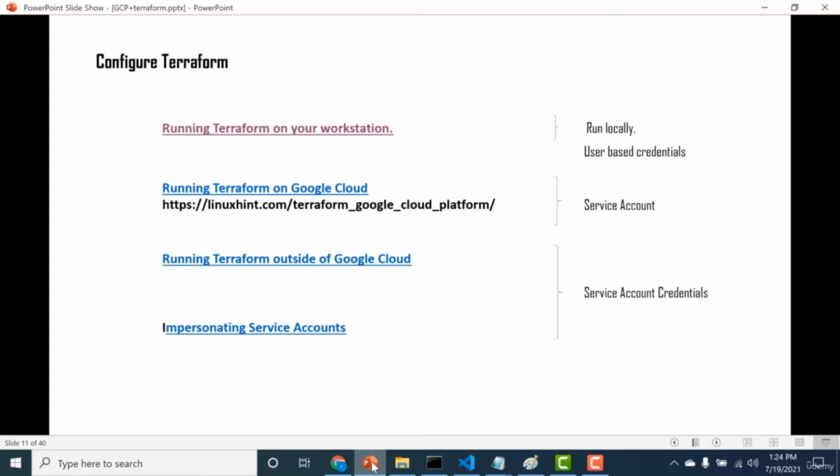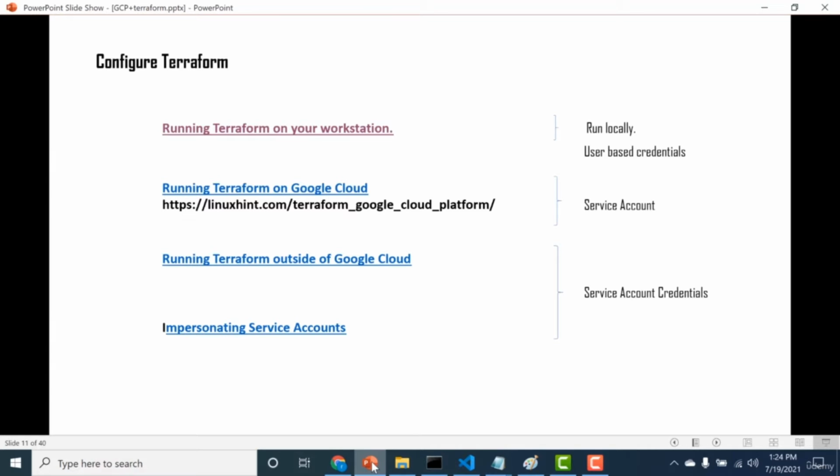Now there are 4 ways in which you can do it. The first and the easiest way is to use your user-based credentials. In the next lecture, I'll be showing you how that can be done. And the best example of this is if you're running your Terraform locally, then the easiest way to get things moving is to just use your user-based credentials.